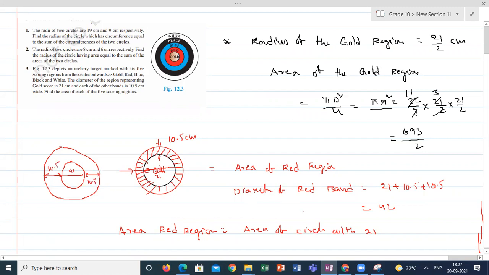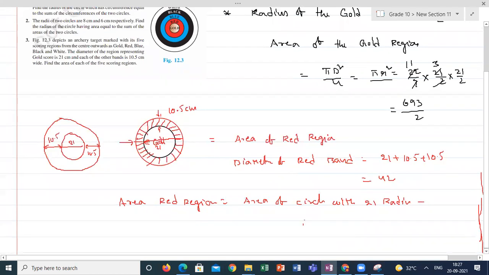So area of the red region will be equal to area of the circle with 21 radius minus area of the gold region with 21/2 radius. Now this gold region radius is 21/2, red region radius is 21, correct?